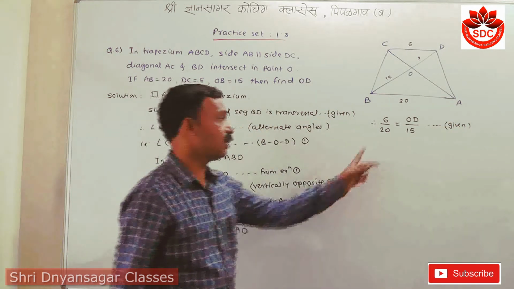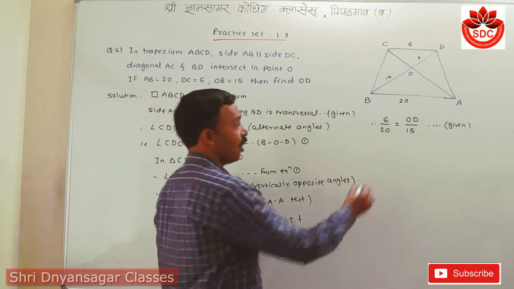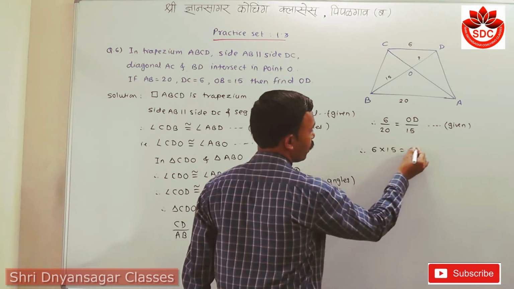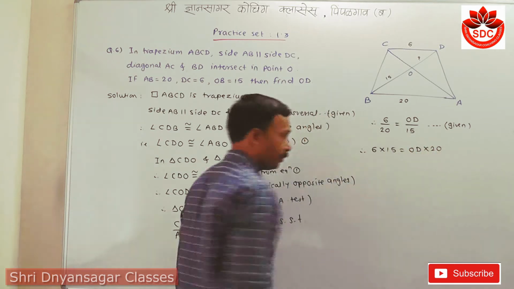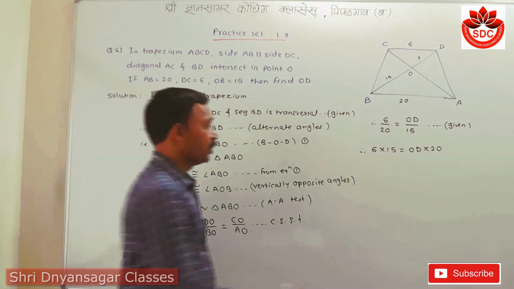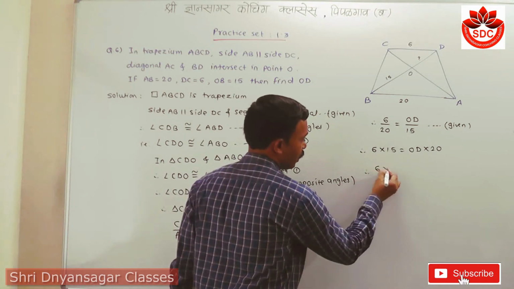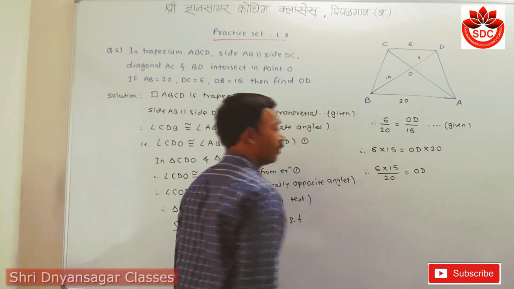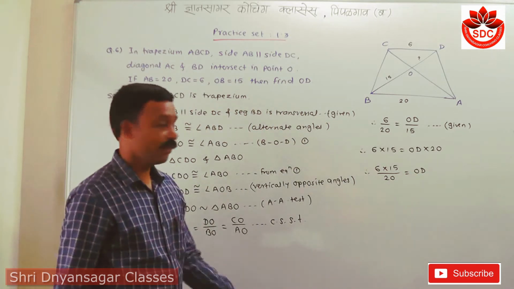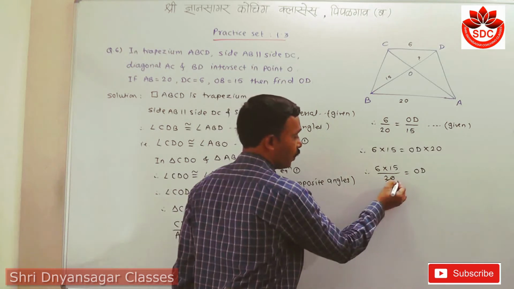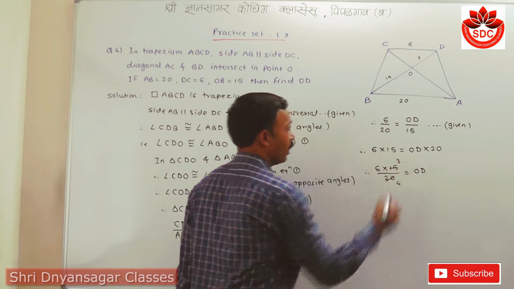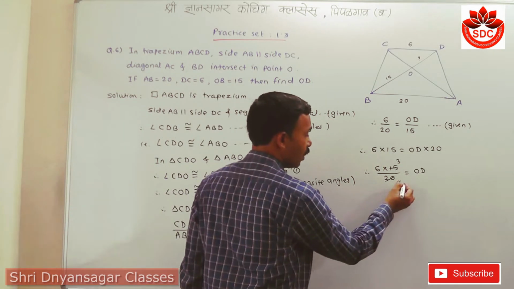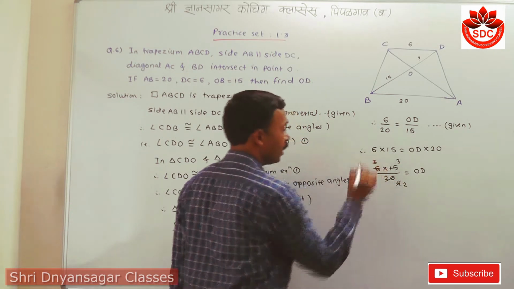Student, when you observe this ratio, then take it by cross multiplication. We get that 6 into 15 is equals to OD into 20. Again this 20 goes to denominator, means 6 into 15 upon 20 is equals to OD. Then we simplify by using 5. 5 4s are 20, 5 3s are 15. Again we can simplify by using 2. 2 2s are 4, 2 3s are 6.